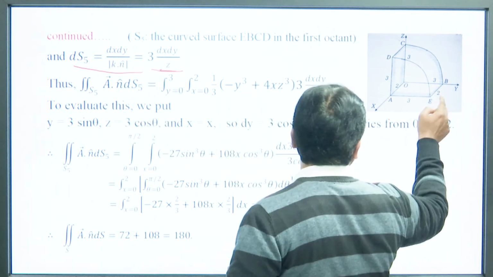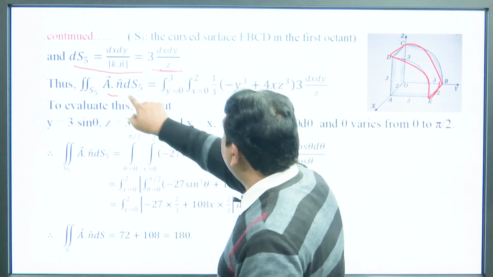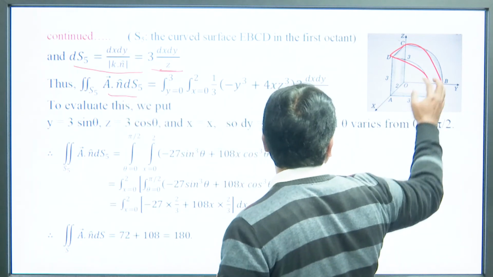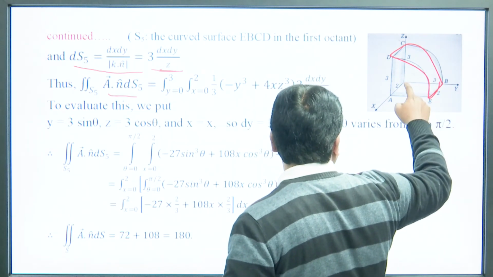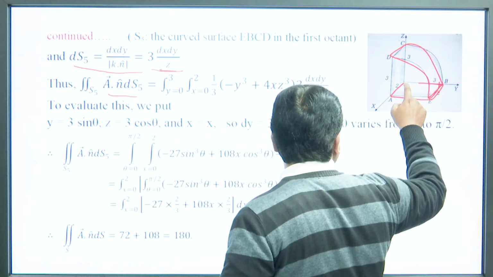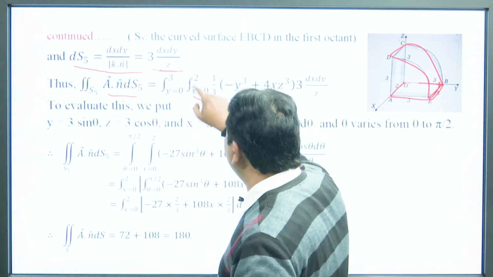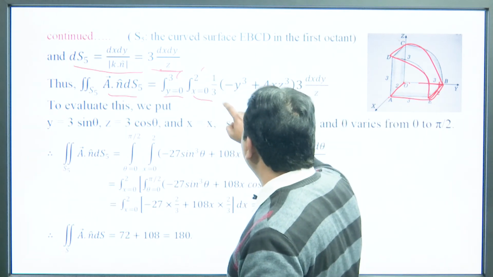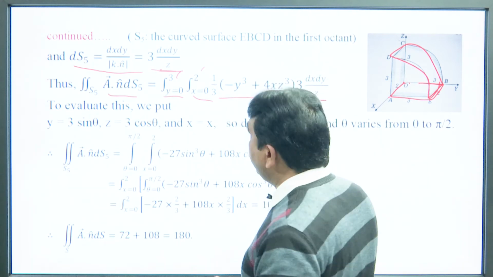So, for this surface, if we take the projection of this on the xy plane, then x varies from 0 to 2 and y varies from 0 to 3, and this is the value of dS.